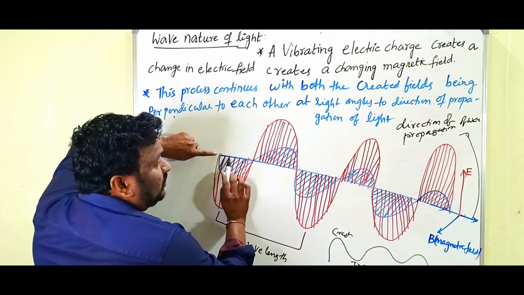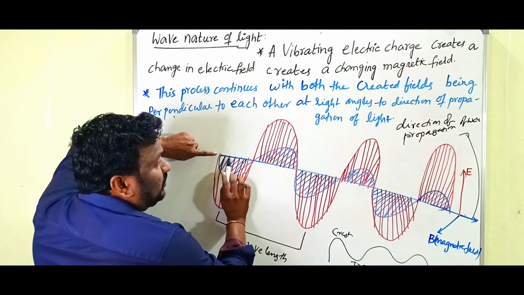And what we are finding in the red color, that shows the electric field. క్లియర్? And in blue color some lines are there, that is the magnetic field. So these electric and magnetic fields should be in opposite directions.